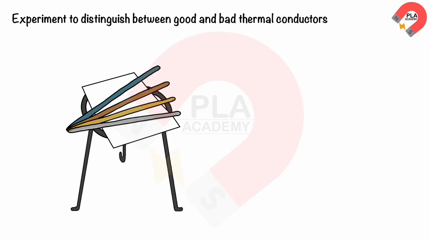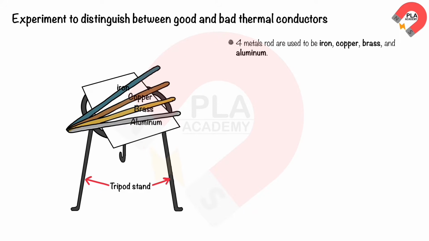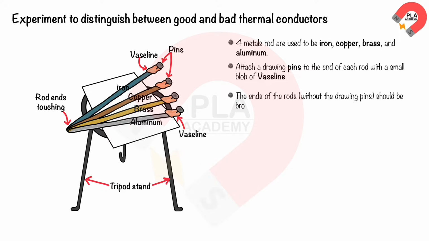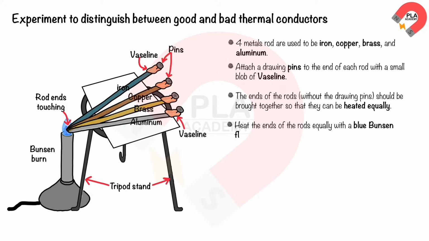Set up the apparatus as shown in the diagram. For the metals, rods of iron, copper, brass, and aluminum are used. Attach a drawing pin to the end of each rod with a small blob of Vaseline. The ends of the rods, without the drawing pins, should be brought together so that they can be heated equally. Heat the ends of the rods equally with a blue Bunsen flame.